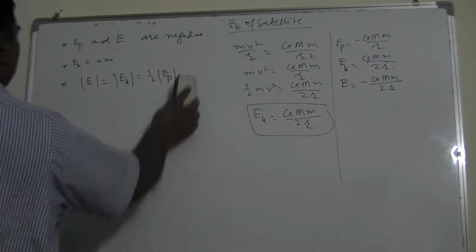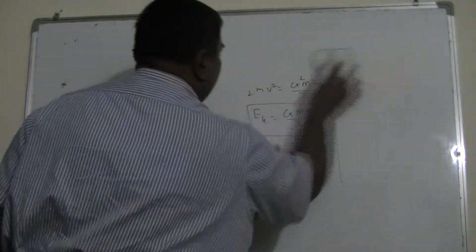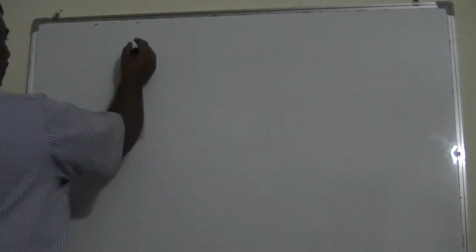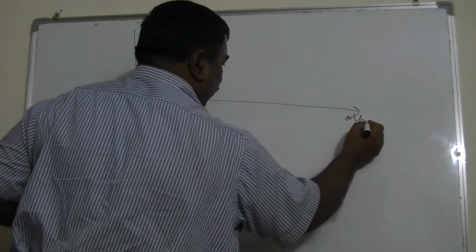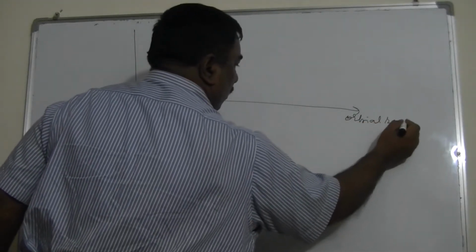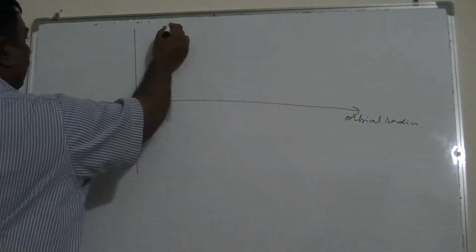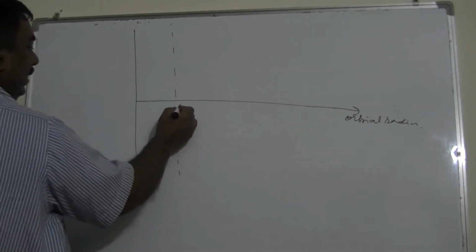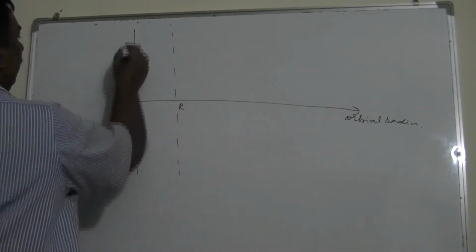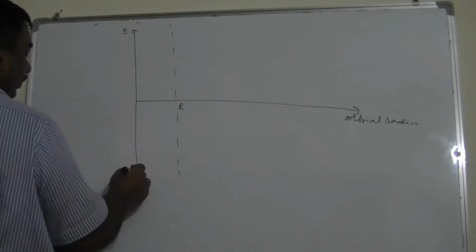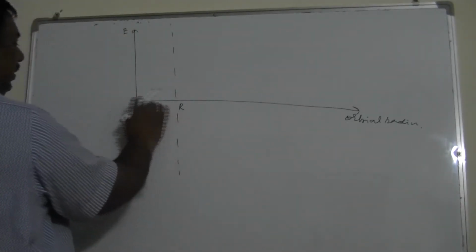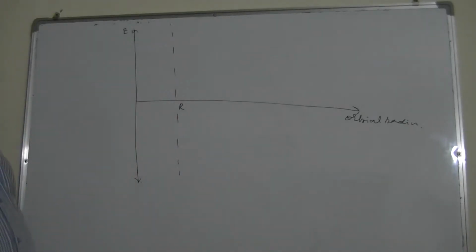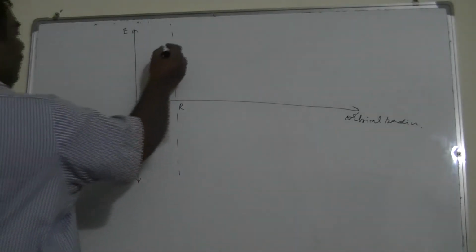I can find the graph between these. Suppose this is the orbital radius, and this is the radius of the planet, and this is the total energy E. Clearly, within the surface of the planet there cannot be a satellite.